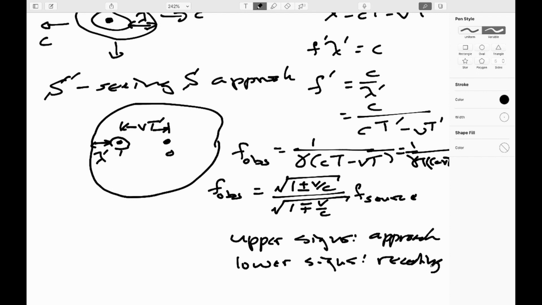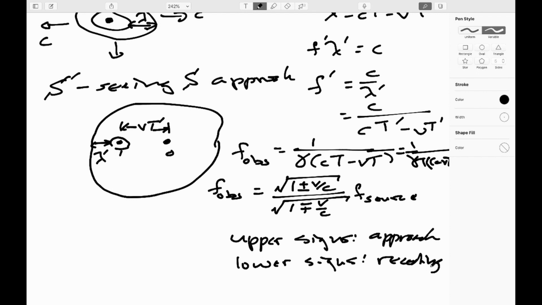Notice that this behaves a little differently from when we did the Doppler effect for sound. The Doppler effect for sound, there were 4 possible combinations of plus and minus signs in the general relationship. Here there's only 2. And this is again because with the Doppler effect for sound, there is a preferred observer. The preferred observer is one who's stationary with the air. So they get to say who's moving right and who's moving left with respect to the air.